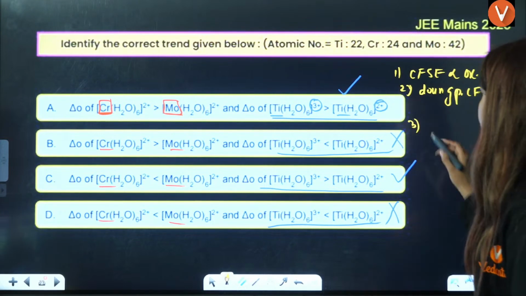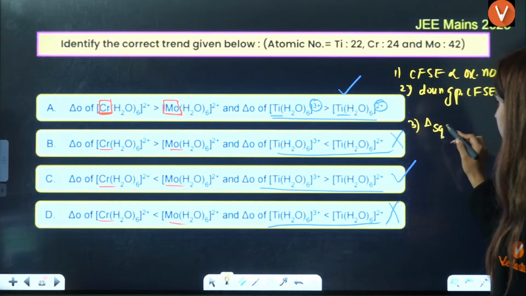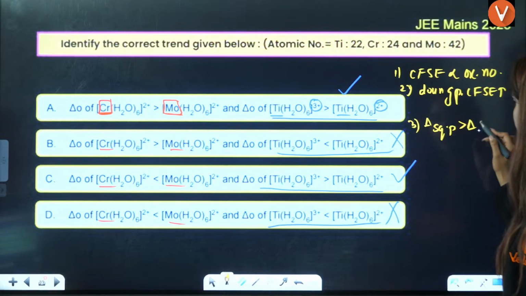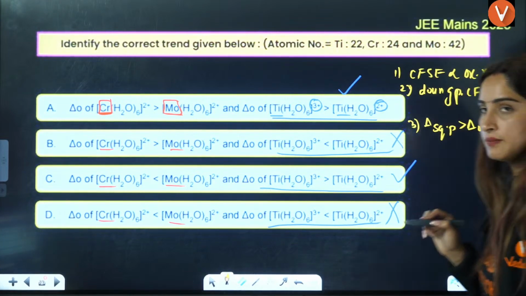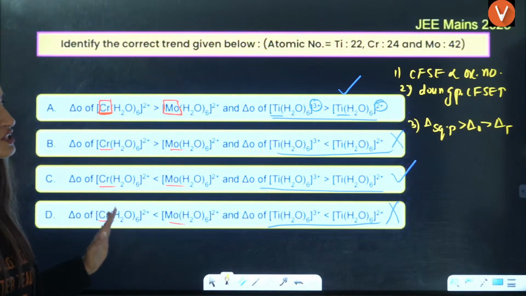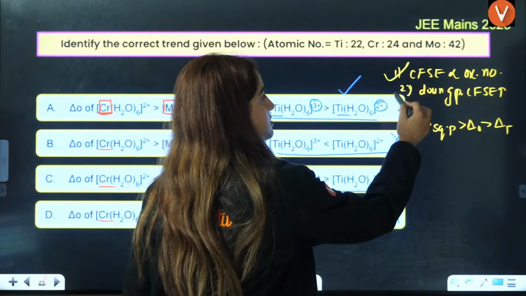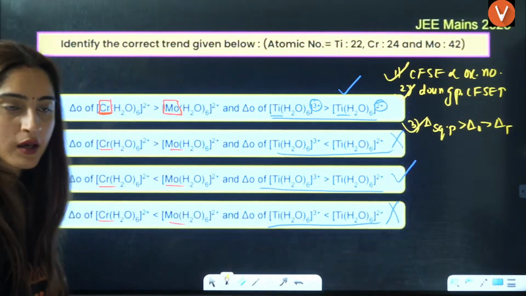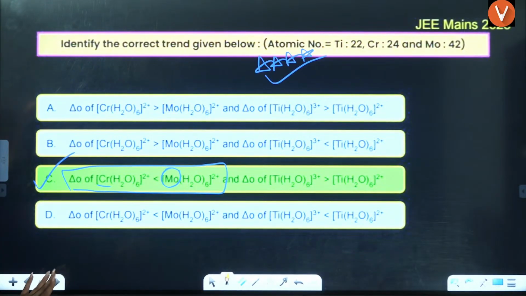Third, it is maximum for square planar, then there is octahedral, and minimum is for tetrahedral. These kinds of questions, based on these 3 factors, they ask you.